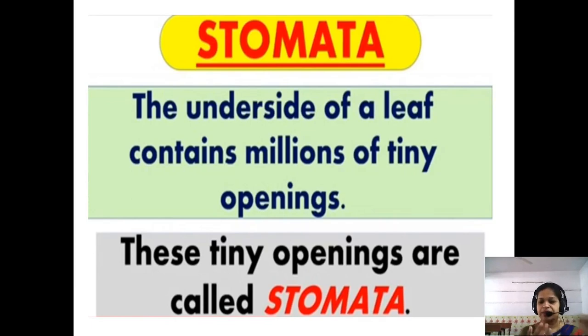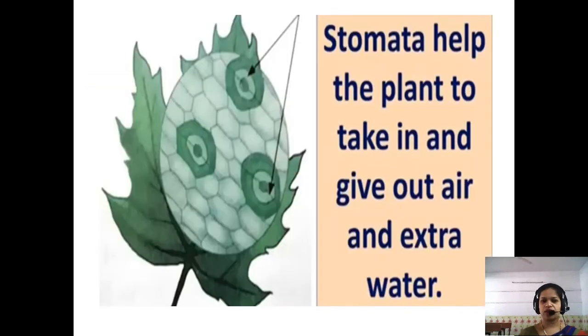Stomata. When you put a leaf under the microscope and look, you will see that in the leaves there are many tiny holes present. There are holes in the leaves, and those holes are called as what? Stomata. So these tiny openings are called as what? Stomata.